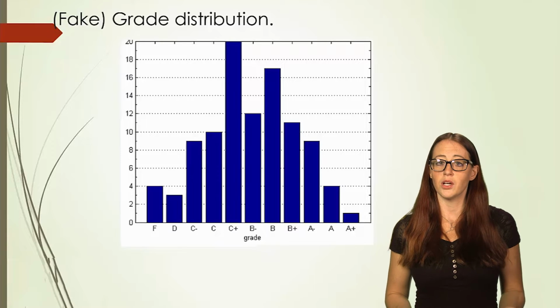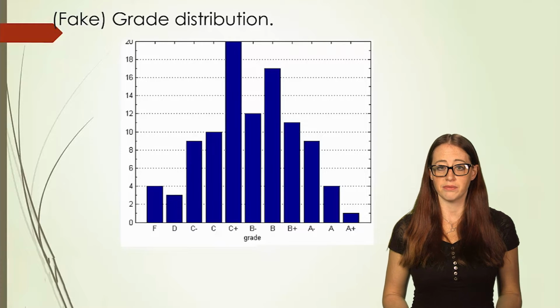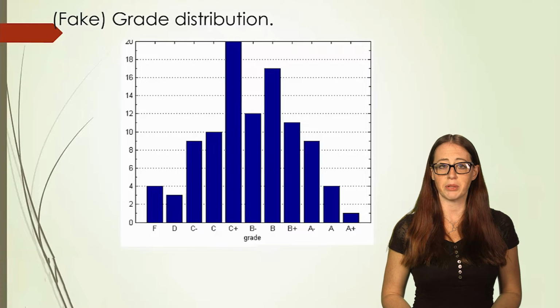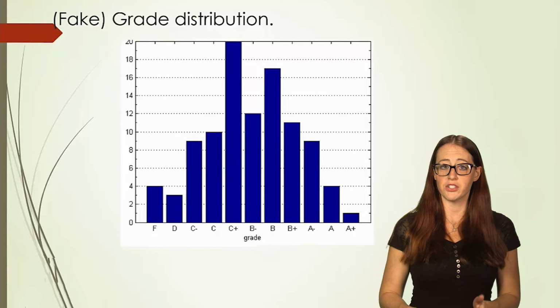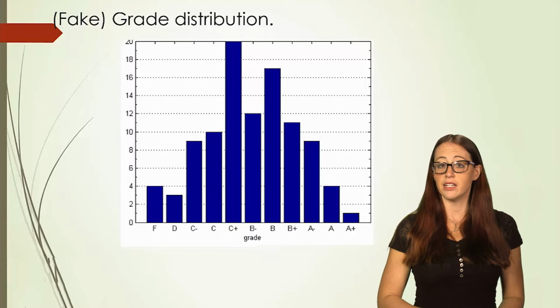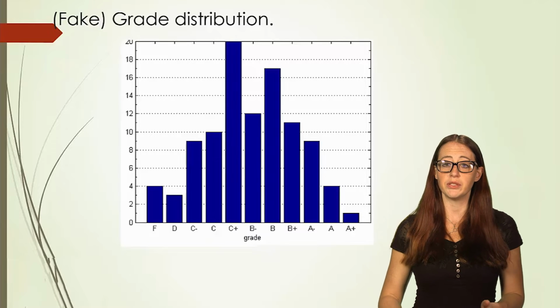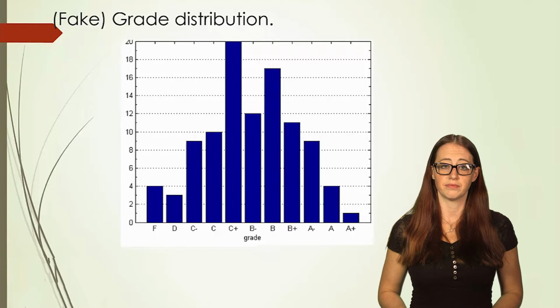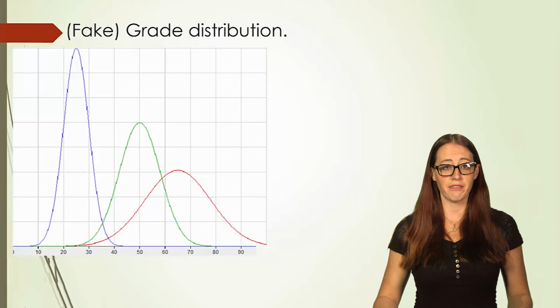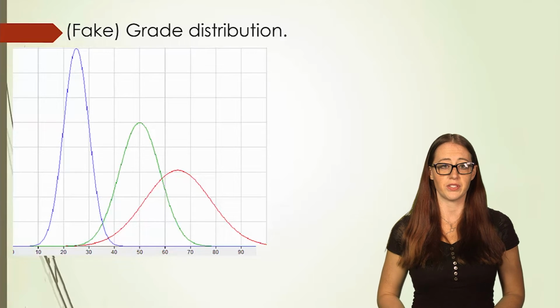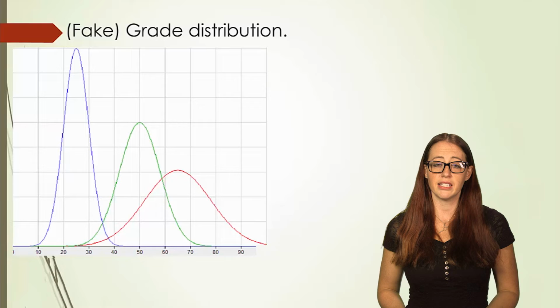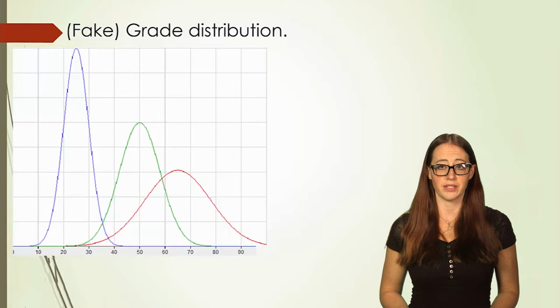Now let's look at this. What is the approximate average grade in the class? We could say perhaps a B. Now we can also complicate this a little bit by, instead of having a histogram with buckets, making a smooth curve and looking at a few different classes. So now I have 3 fake grade distributions. The blue, or the first, the green, which is the middle, and the red, which is the furthest to the right. Let's say all of these classes have the same number of students.